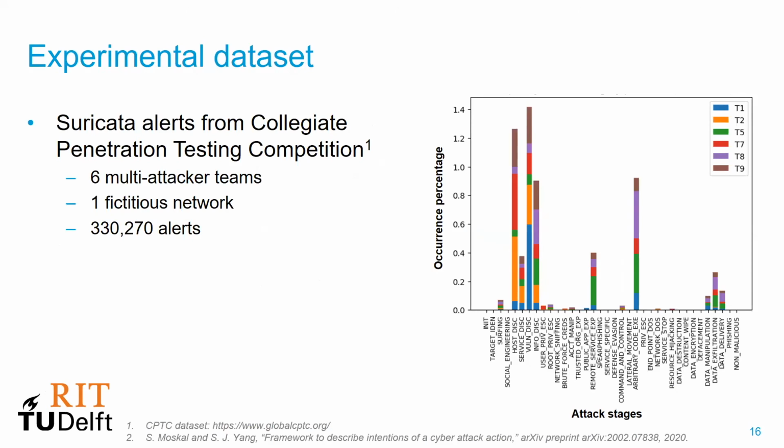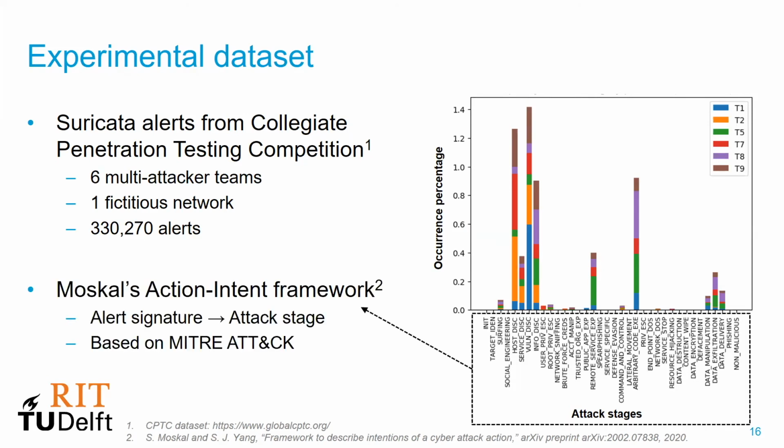For the experiments, we utilize intrusion alerts collected through the Collegiate Penetration Testing Competition from 2018. This dataset consists of 6 student teams who target a common fictitious network. The competition lasted for 9 hours, producing over 330,000 alerts. Also, instead of using the default Suricata signatures, we use an existing action intent framework from Moskal et al. This is a mapping based on the MITRE ATT&CK framework, and it provides a better categorization of the different attack stages. So what do we find?